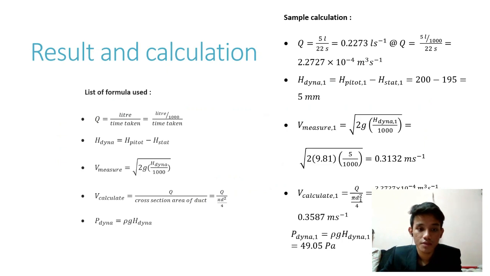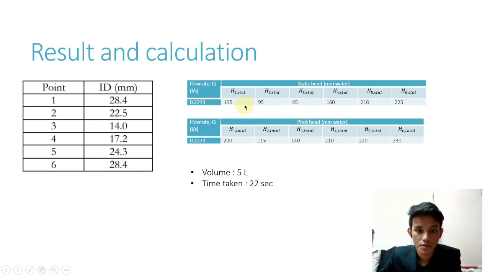This is the formula we use for our calculation, and next to it is the sample calculation, where we have the formula for the volume flow rate, the dynamic head, the measured velocity, the calculated velocity and the dynamic pressure. For the sample calculation we use the first data value from the static head, H1. For the total head we use the H1 total.